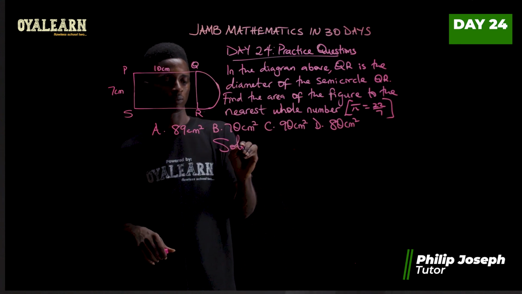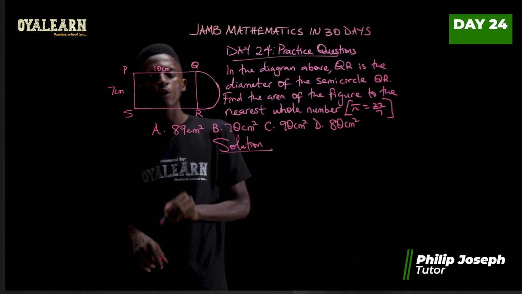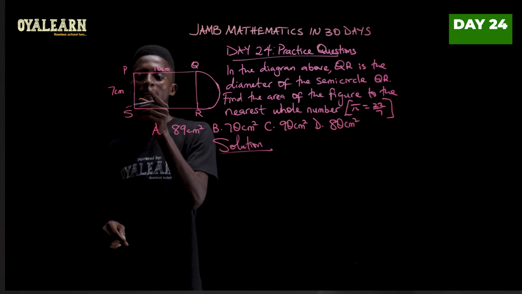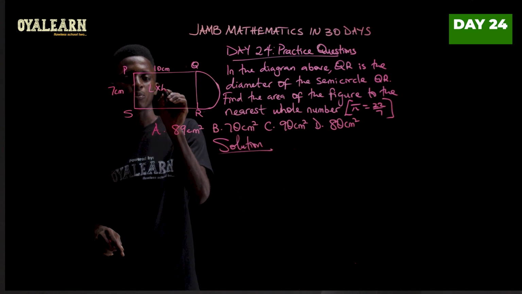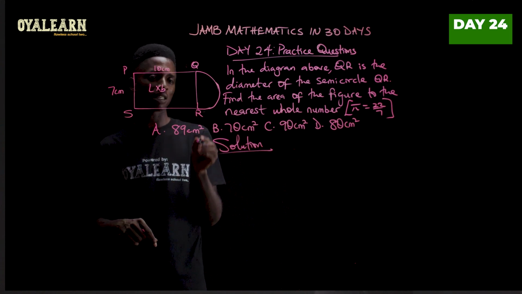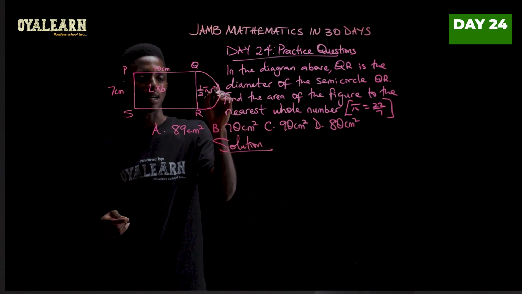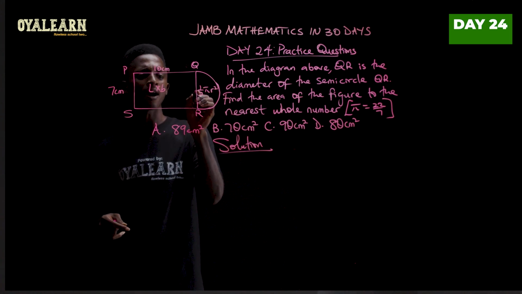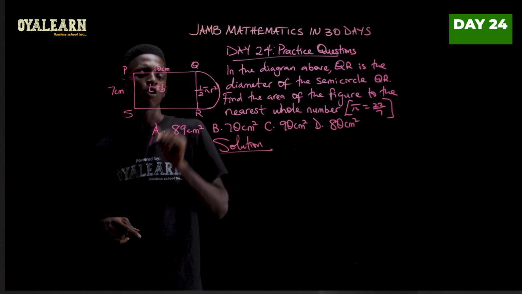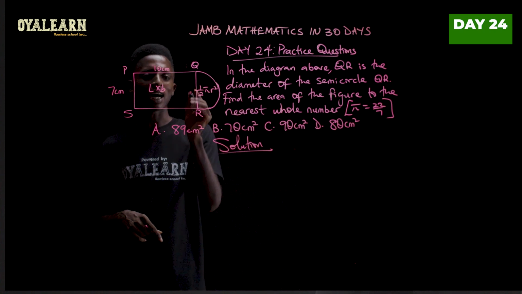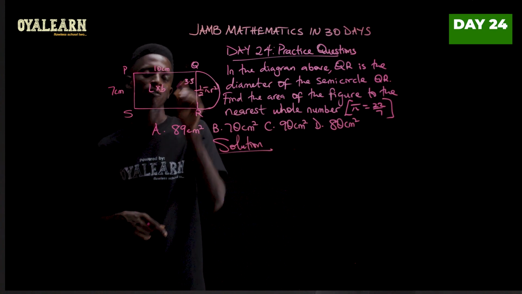So, solution. Before I go on to solve this, we know that this is a rectangle and the area at this point is length times breadth. While the area of a semicircle will be half the area of a circle, that is half pi r squared. But what will be r? R will be half of the diameter. So if the diameter is 7, then r will be 3.5.